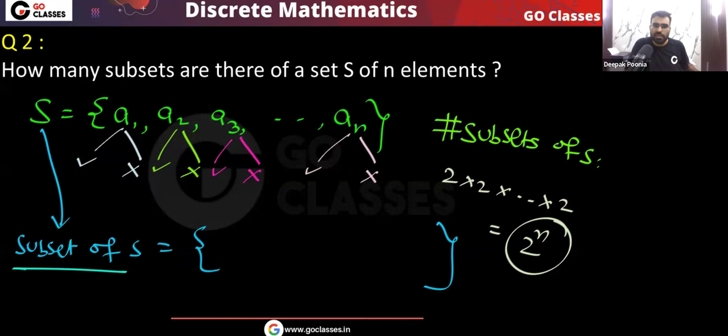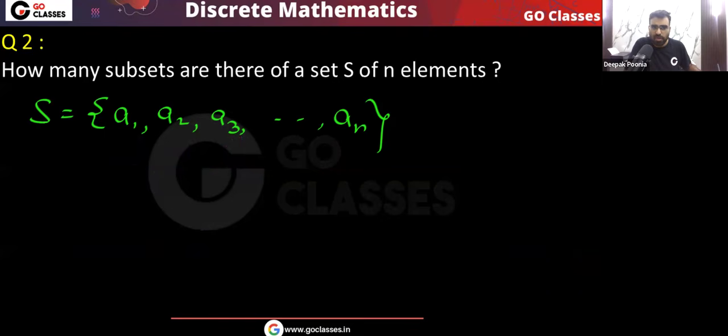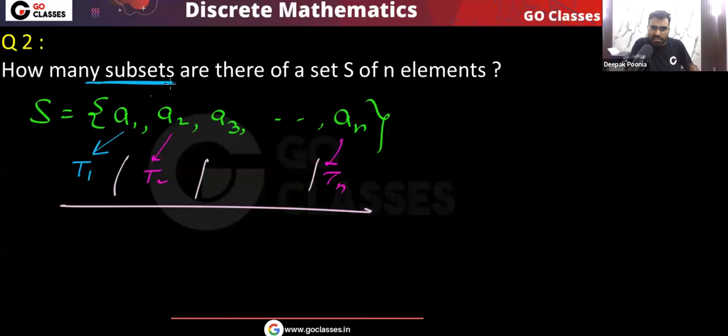So here again you can notice, this is the simple product rule. We have a set of independent tasks. Task T1 means the decision for A1 in the subset: I want to create a subset, and in it, do I want to take A1 or not? Here you have task T2, here you have task Tn, and they are independent of each other. What decision I take for A2 does not affect the decision for An. So these are the independent tasks, a total of n tasks.